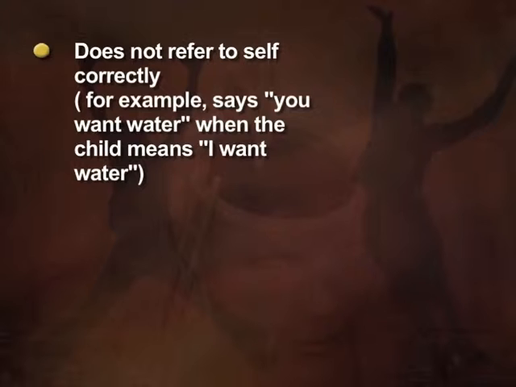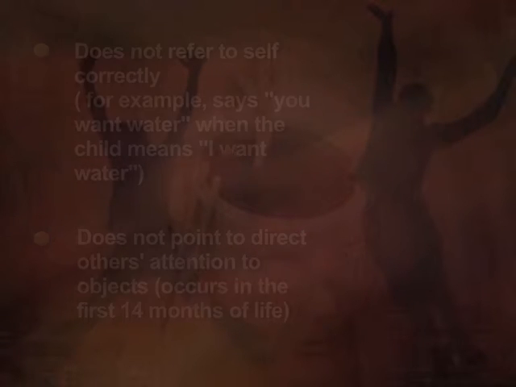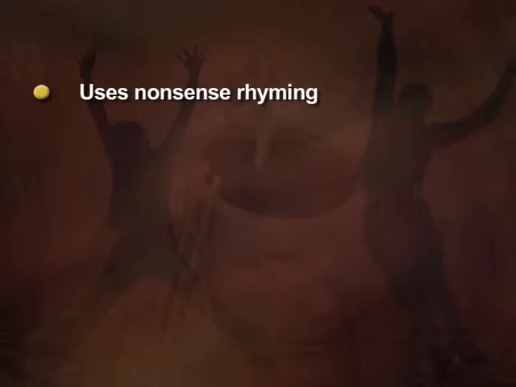For example, the child says you want water when the child means I want water. They do not point to direct others' attention to objects, which occurs in the first 14 months of life, and they use nonsense rhyming. These are some of the communication problems.